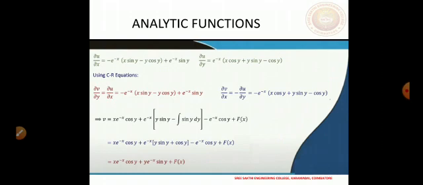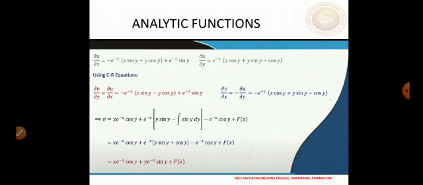Now coming back to the first one, dou v by dou y is given by this equation, so if we integrate, we will get v. We are integrating partially with respect to y, so here x will be treated as a constant again.